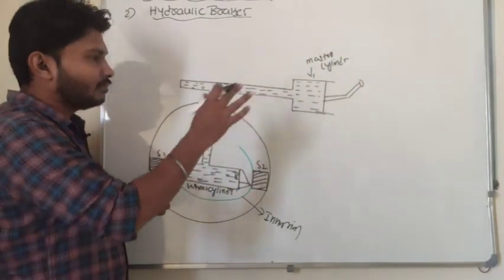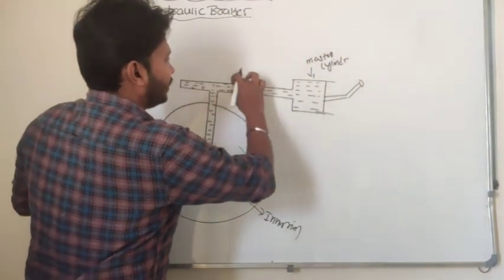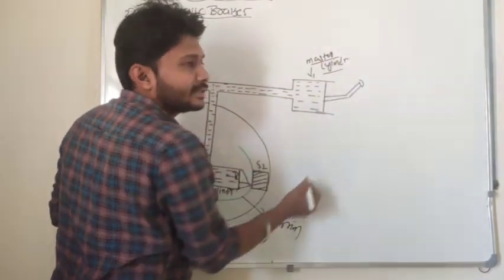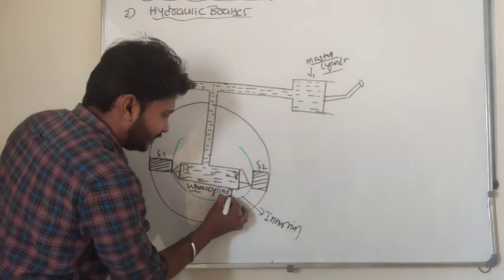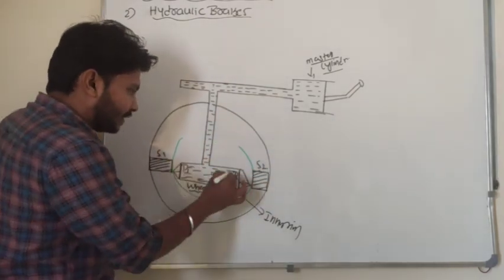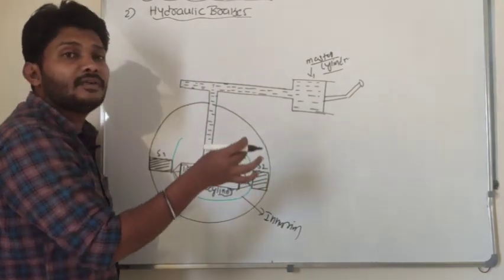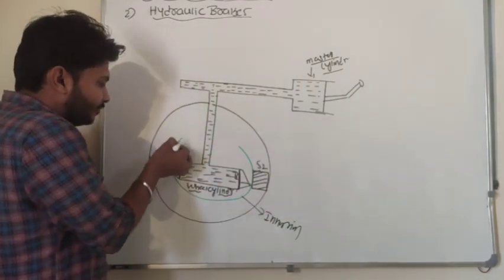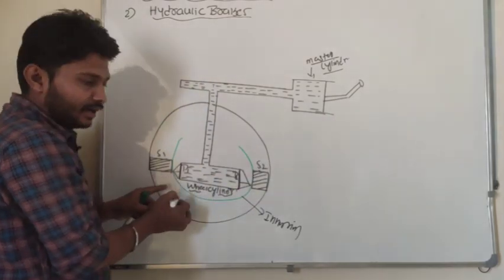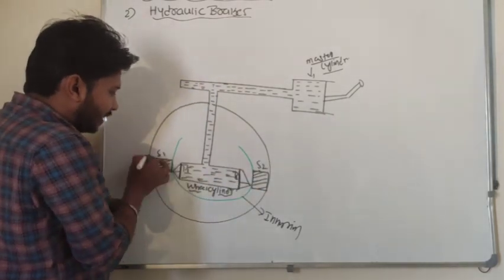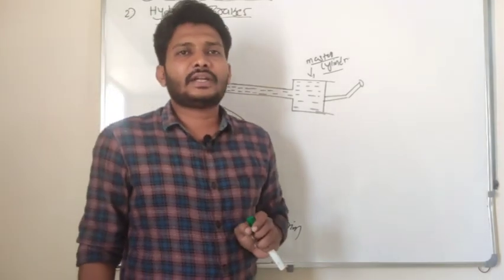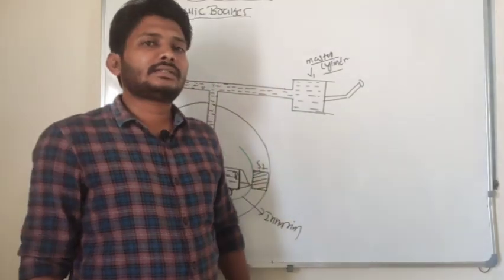So look here, I am explaining in a diagrammatic way. It consists of one tube here. One end of the tube is connected to the master cylinder, another end of the tube is connected to the wheel cylinder here, right? This wheel cylinder consists of two pistons, P1 and P2. At the end of this wheel cylinder I will take one inner rim, and between that inner rim and the wheel I will consider that brake shoe here. Now I will understand how these hydraulic brakes are going to work.